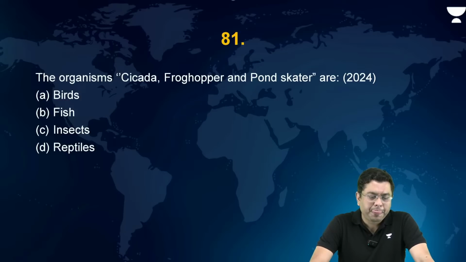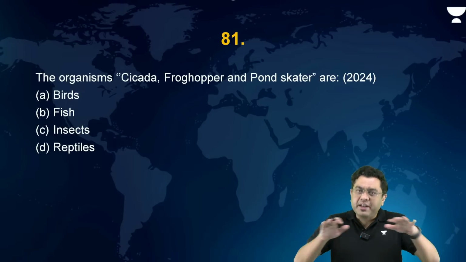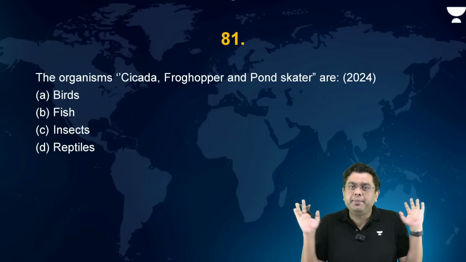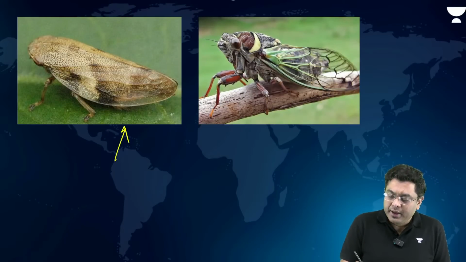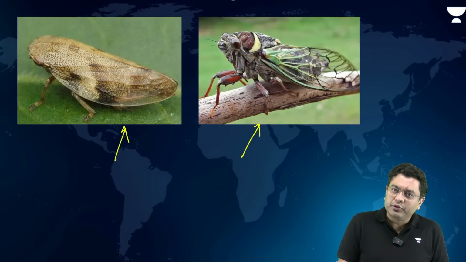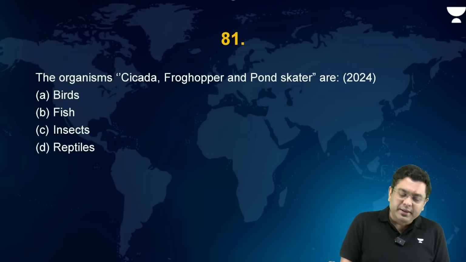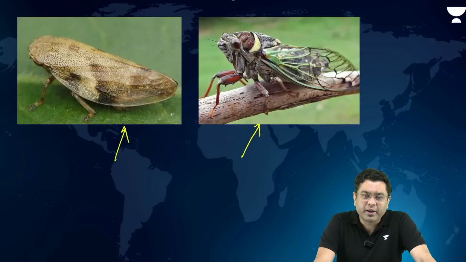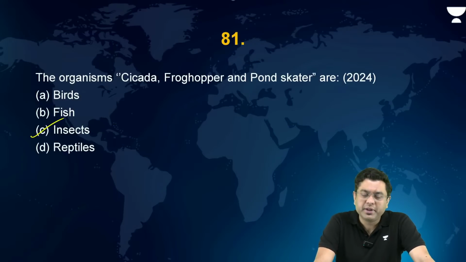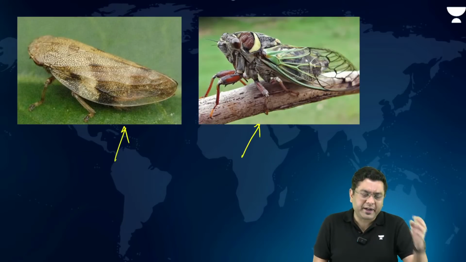Okay. Now, the organisms cicada, froghopper and pond skater are birds, fish, insects or reptiles. If we have never heard about these particular species, don't attempt the question. If we have heard about the species, this is what a froghopper looks like. This is what a cicada looks like. So they belong to the category of insects. They are not reptiles, they are not fish or birds, they are basically insects. Again factual, so you can ignore these factual questions.